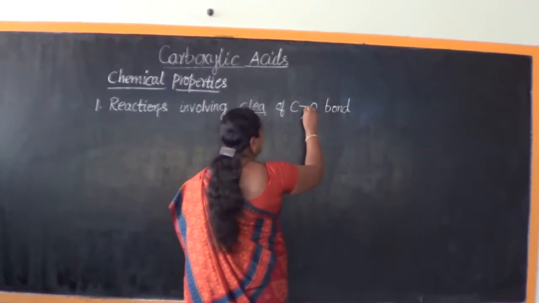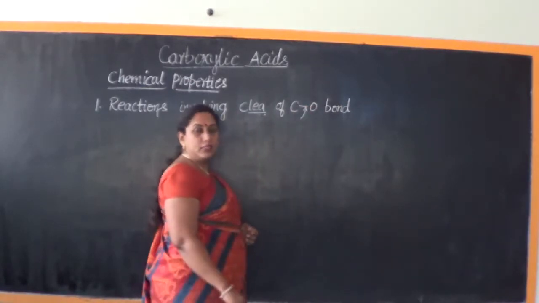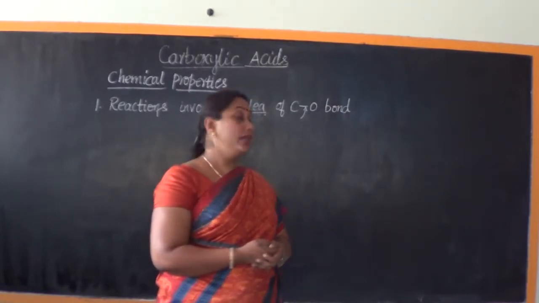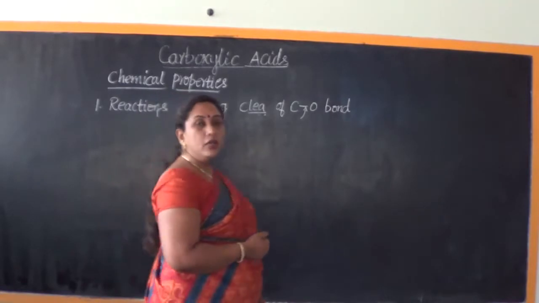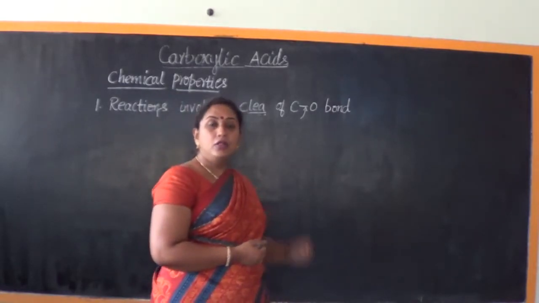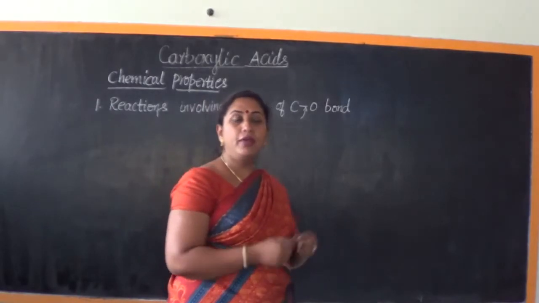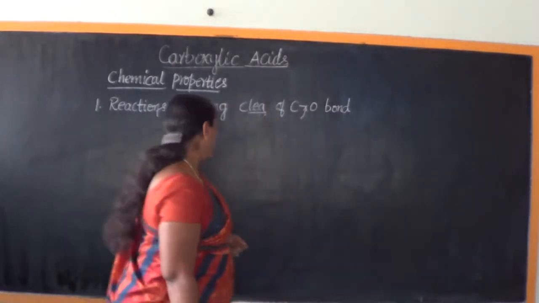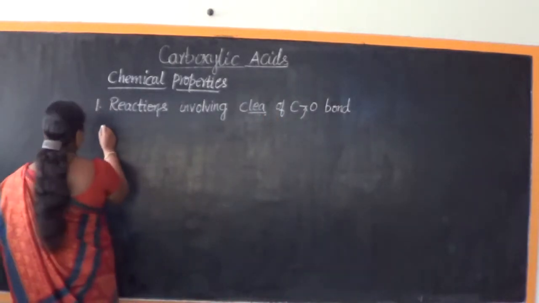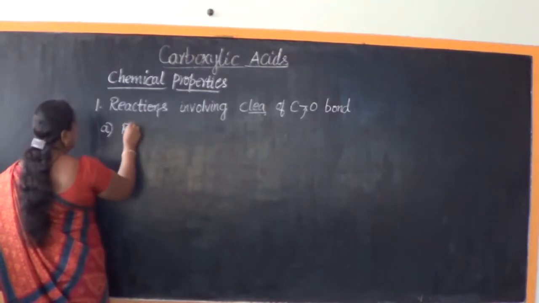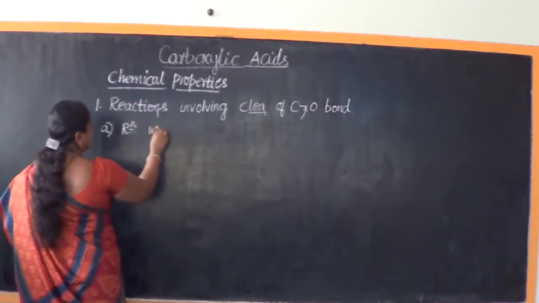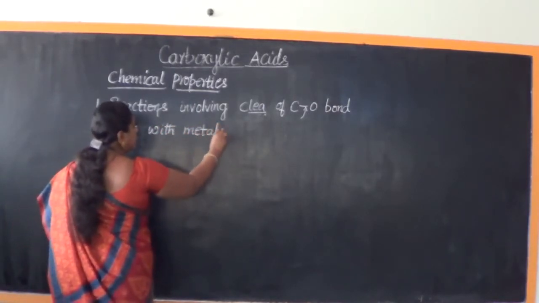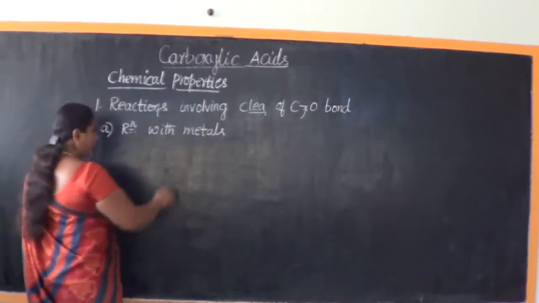The bond that is existing between carbon and oxygen undergoes breaking, which is what we call cleavage. So in this set of reactions, we are going to understand those reactions which involve the breaking up of the carbon and oxygen bond. Under that, the first reaction that we are going to study is the reaction with metals.